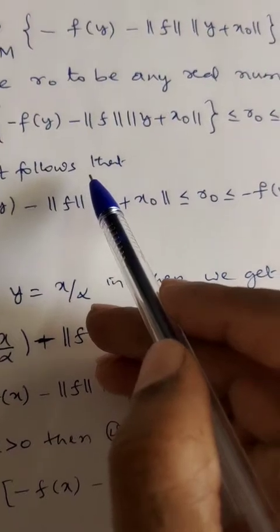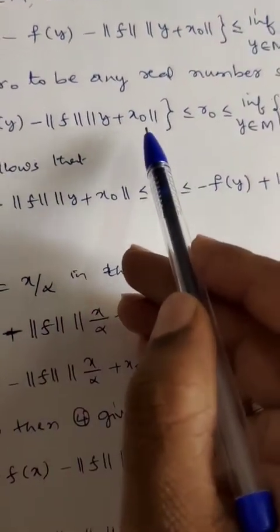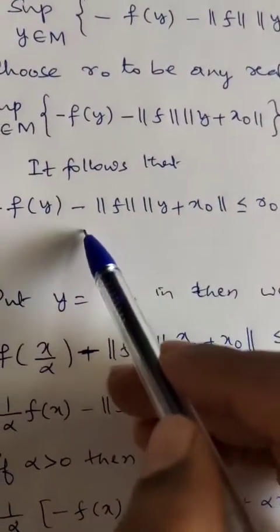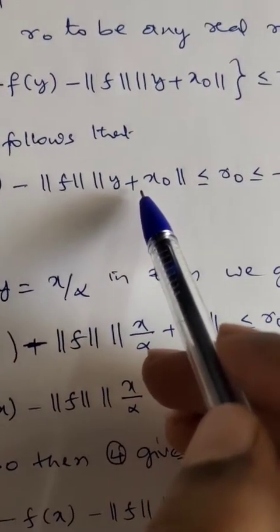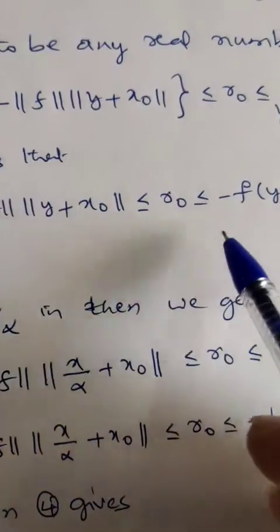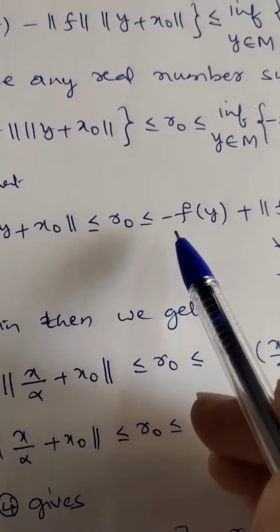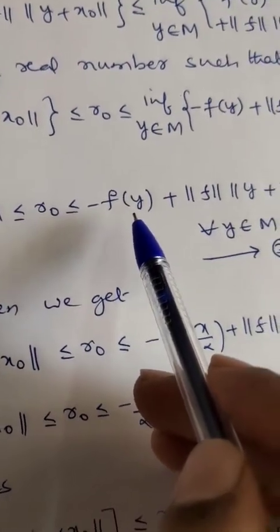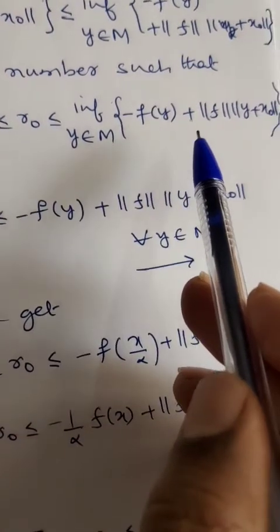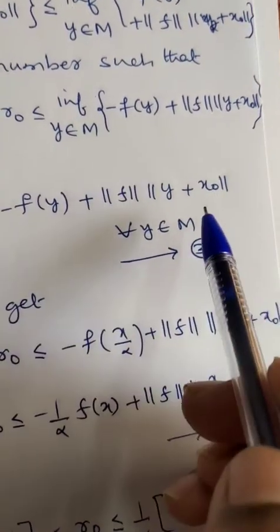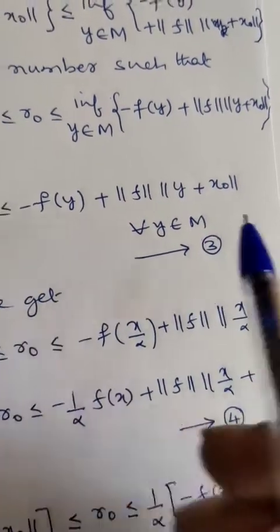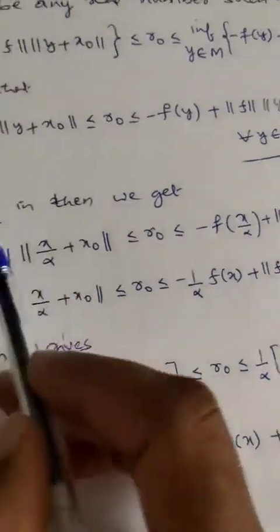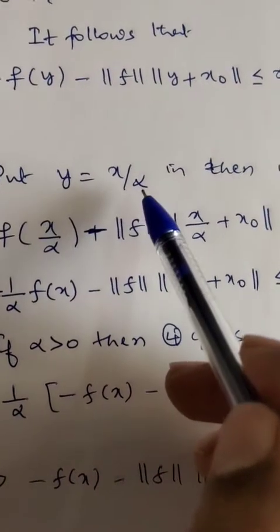Since this holds for every element y, it follows that minus f of y minus norm of f into norm of y plus x naught is less than or equal to r naught, which is less than or equal to minus f of y plus norm of f into norm of y plus x naught. This holds for every y belonging to M. Now I will take y equal to x by alpha.